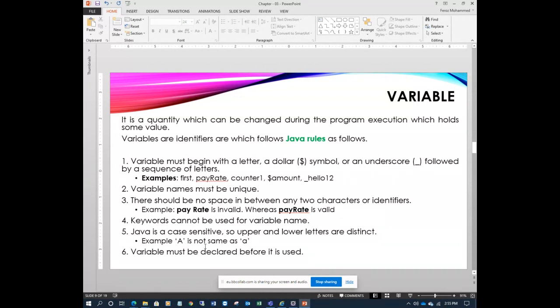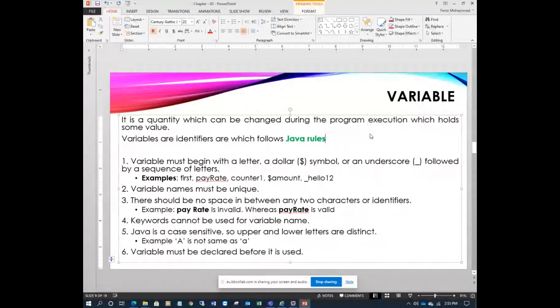So how is it defined here in Java? Not just in Java, in programming generally, it has many definitions, and I can say here it is a quantity which can be changed during program execution, which holds some value. So variables are identifiers which follow Java rules.